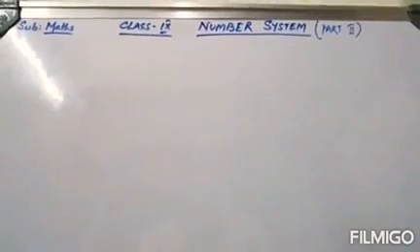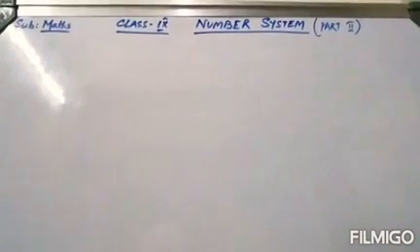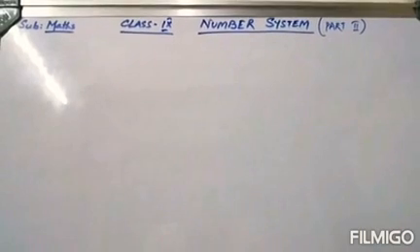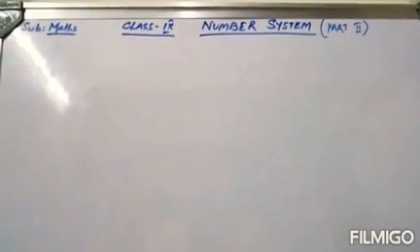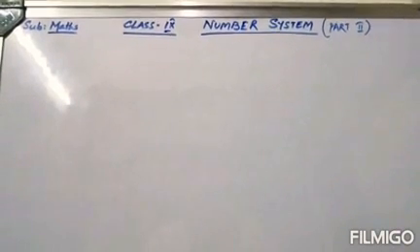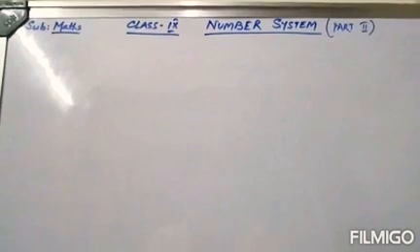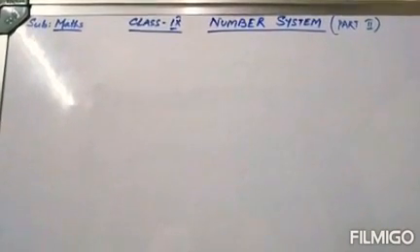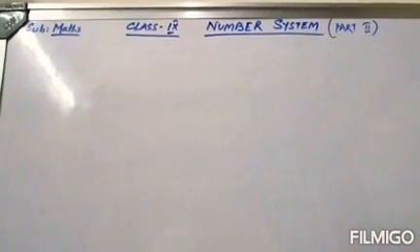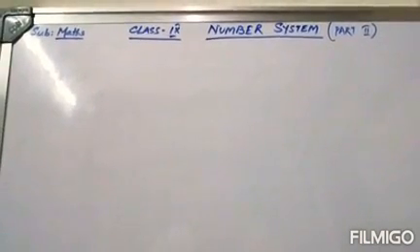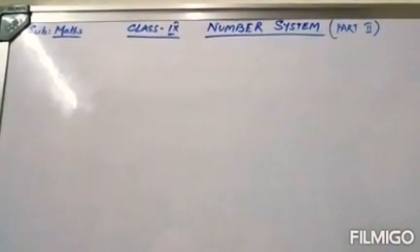Okay, so let's begin with our number system. Okay? Now last class we have already discussed what are rational numbers, what are irrational numbers, what are whole numbers, what is a number system and all those things, right? How to plot an irrational number on a number line. Okay, now let's proceed further. Okay, now you all know division.